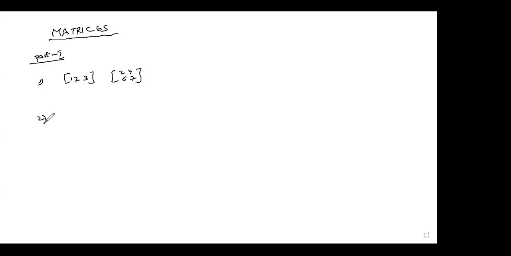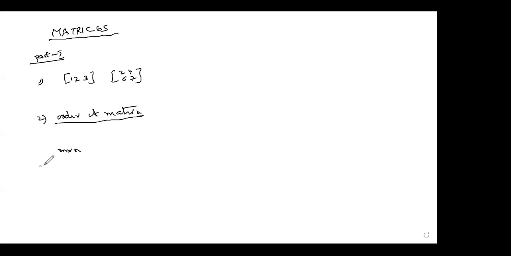This is the first one. And the second one, order. What is the order of a matrix? A matrix having m rows and n columns, remember, m rows and n columns, is called its order. We denote it with m by n, m into n, and we read it as m by n. So this is the order.